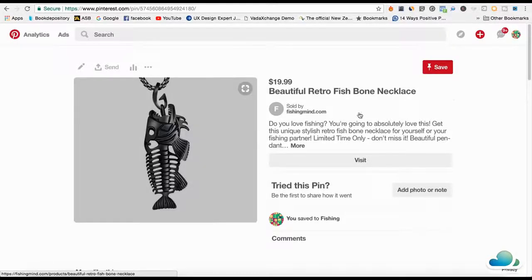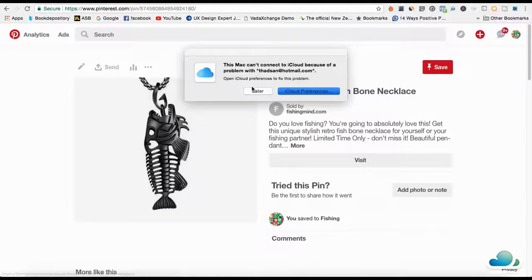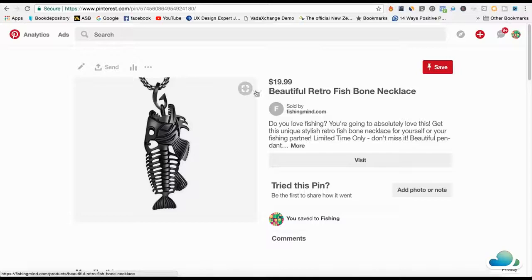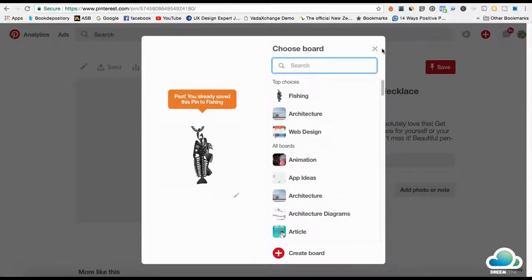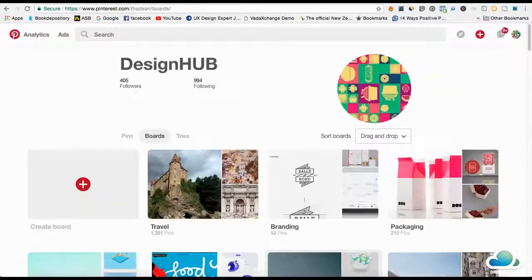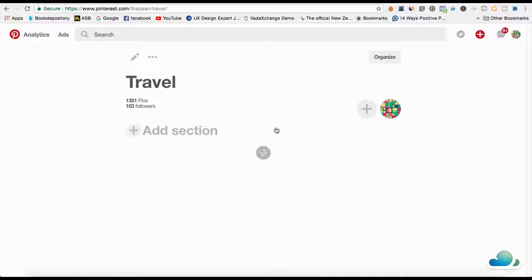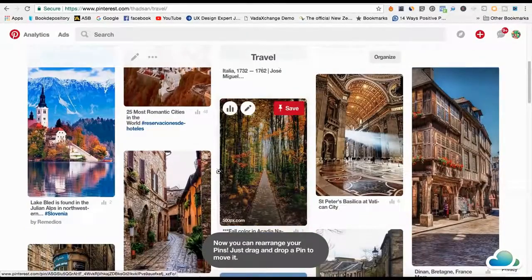And what I've done right now is just promoted this other guy's. If people really like this product, they're going to repin this. So let's say I'm into fishing and I've got a bunch of fishing boards, and I'm going to hit save. It's telling me that I've already saved it, but I'm going to save it onto my own board. What Pinterest is all about is people's hobbies. My hobby is design, architecture, and all that, and traveling. And I pin other people's pins. Traveling is one of my hobbies. What I've done here is pinned other people's pins on traveling, all their traveling images, all the places that I want to travel to.